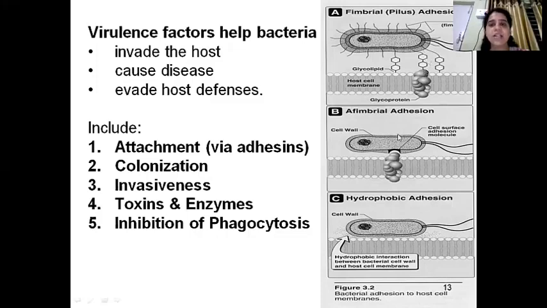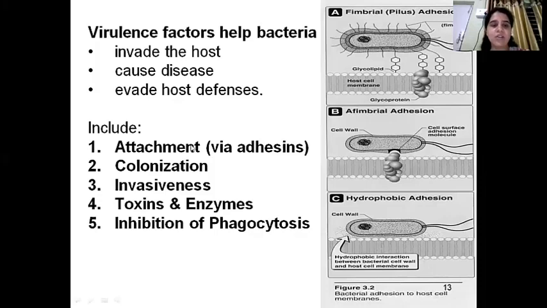Next is the afimbrial adhesion. In afimbrial adhesion there is no presence of fimbriae, and the glycoprotein is directly getting attached to the cell wall of the bacteria. So even in the absence of fimbriae, the particular bacteria can get adhered to the cell wall. And the last is the hydrophobic adhesion, where hydrophobic interaction takes place between the cell wall of the host cell and the bacterial cell wall. Okay, and it will remain adhered to it.